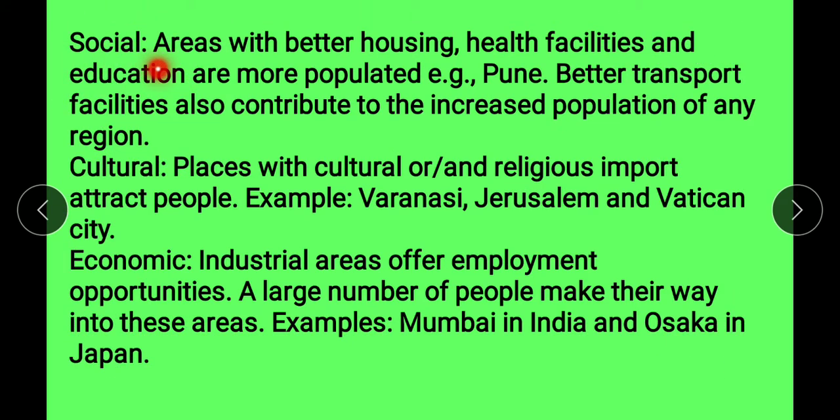Next is social factor. Areas with better housing, health facilities and education are more populated. Example, Pune. Better transport facilities also contribute to increasing the population of any region. Next is culture. Places with cultural or religious importance attract people. Example, Varanasi, Jerusalem and Vatican City. Next is economic factor, that is, industrial areas offer employment opportunities. A large number of people make their way into these areas. Example, Mumbai in India and Osaka in Japan.